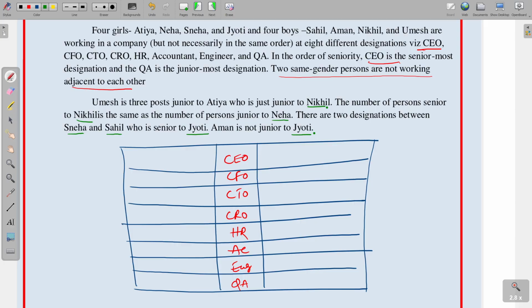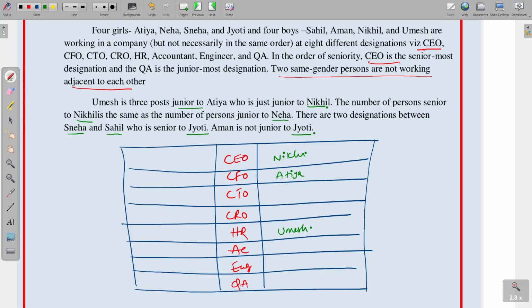Umesh is 3 posts junior to Atiya, who is just junior to Nikhil. So first of all, Nikhil is placed here, and just junior is Atiya. Between Atiya and Umesh there are 3 positions, so 1, 2 and 3, and here Umesh is placed. It is the first possibility. Coming to the second one, take Atiya here, and above Atiya comes Nikhil, then 1, 2 and 3, here Umesh is placed.